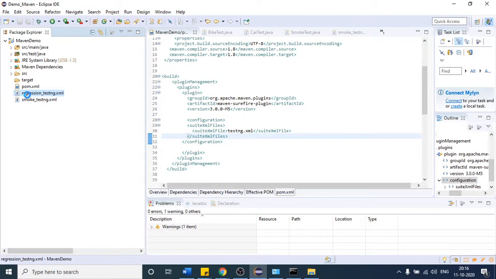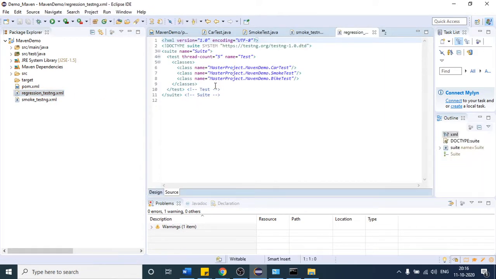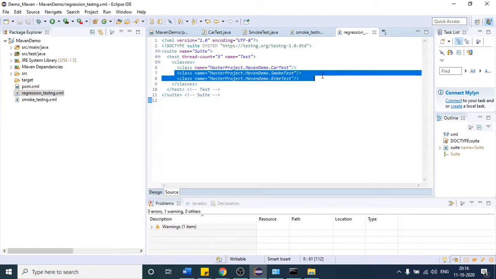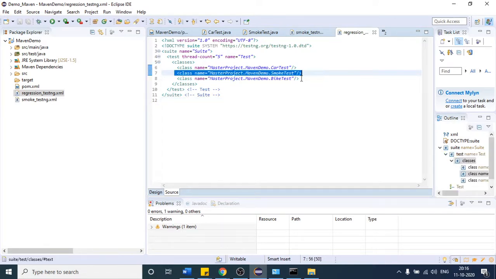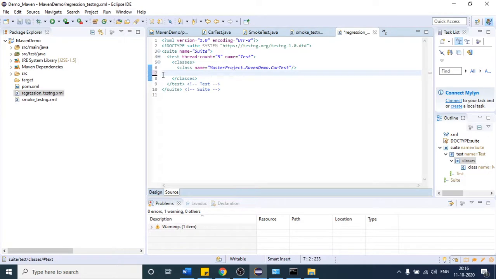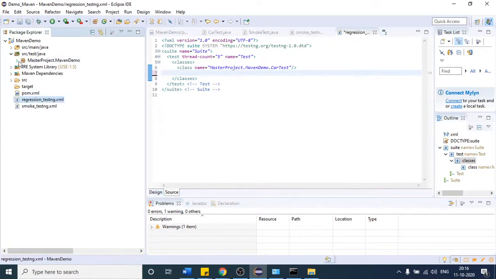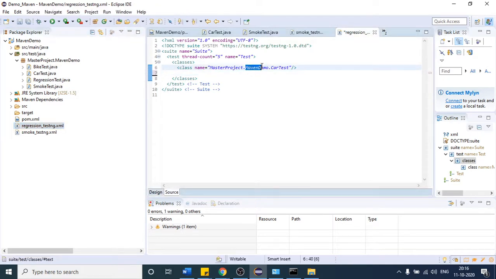So if I open this, let me do one thing. I want to only include the regression test case. That test case is present in my regression class. I think this is the class name, regression, right? So I will write the class name regression here.